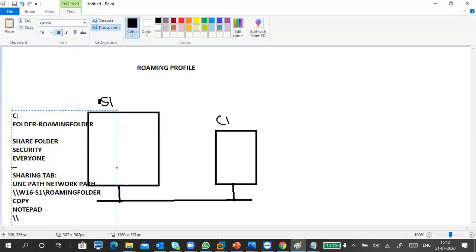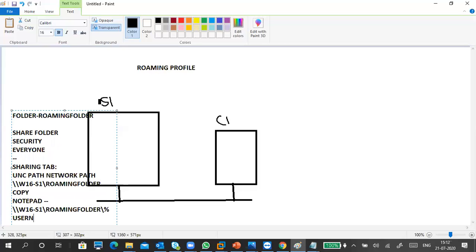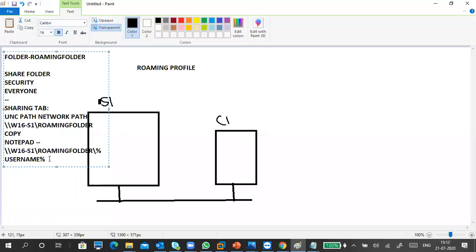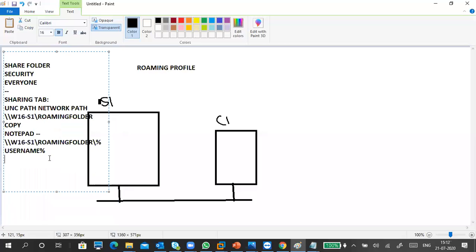So like this: W16-S1 slash roaming folder, then slash, and add something like this: percentage username percentage, exactly the same thing, percentage username percentage only. I am typing everything here only.